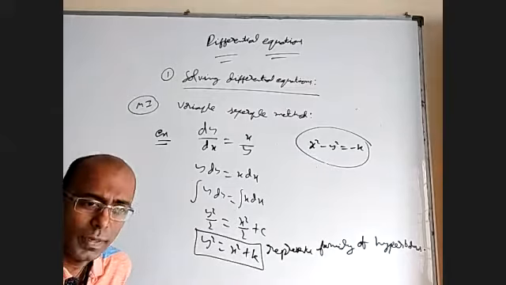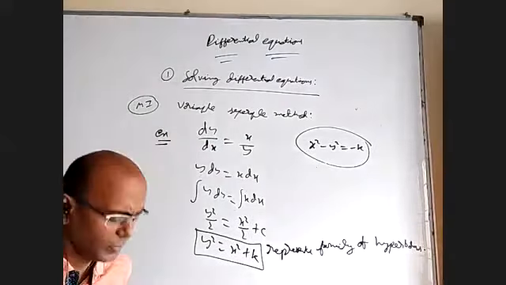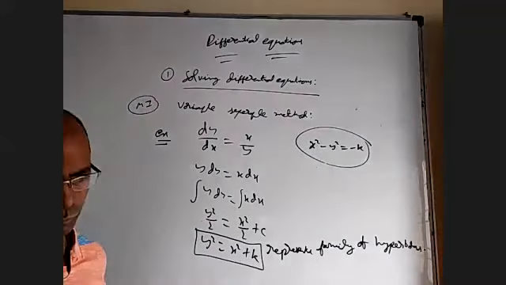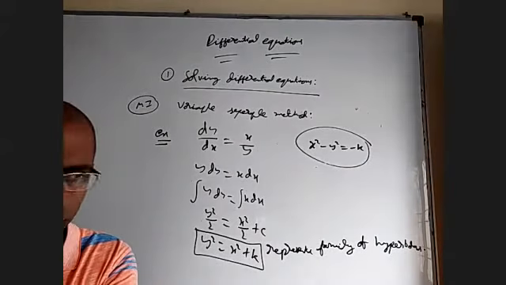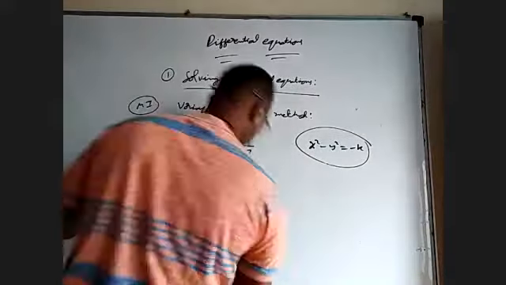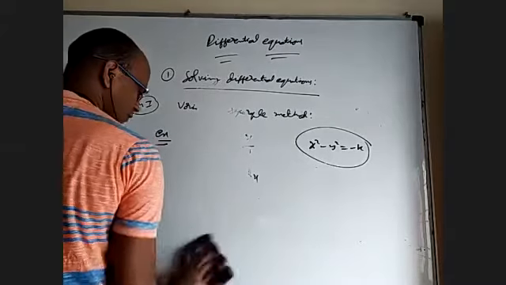In IP, there is a separate exercise for each method. Variable separable method alone is one exercise, I think maybe the second exercise. After doing some questions here, you can also do those questions in the IP homework book. Okay, so 29 from the mains material we are going to do now.